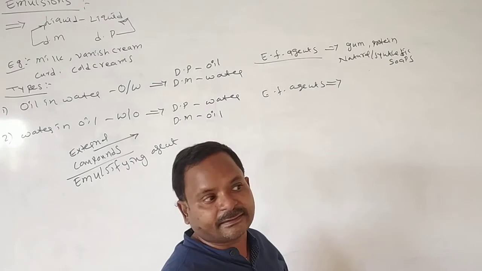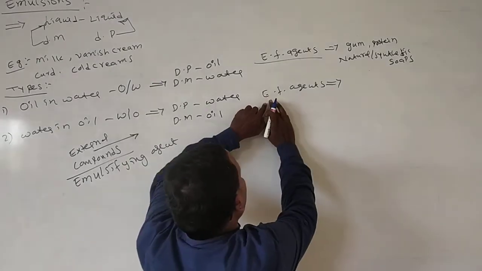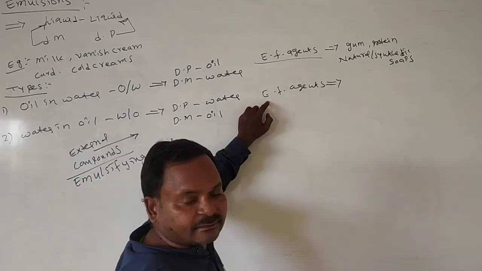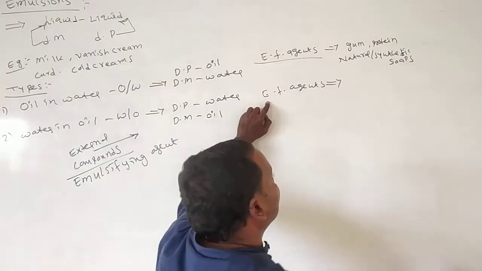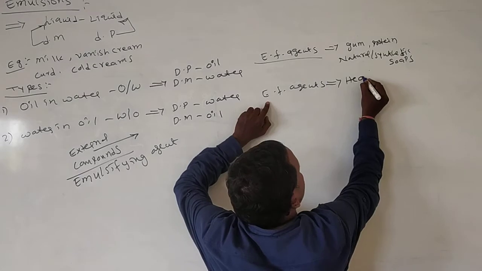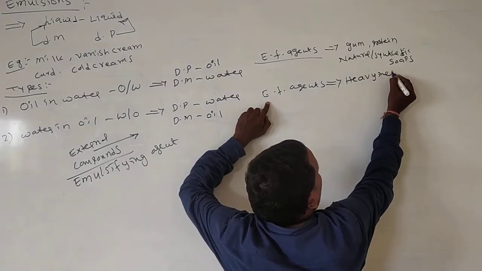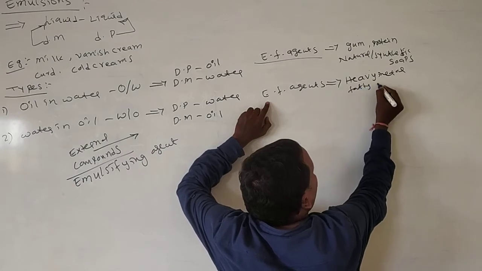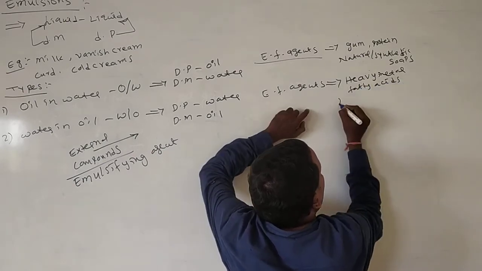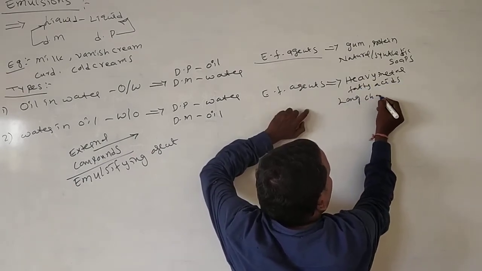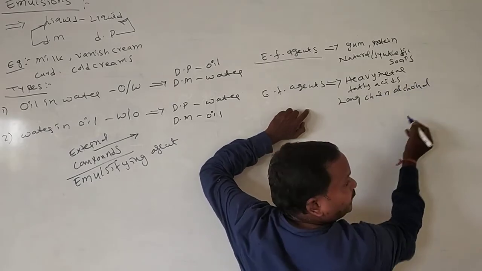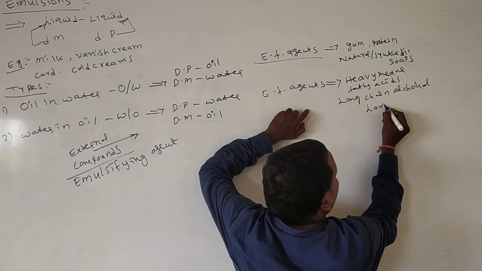Emulsifying agents for water in oil emulsions are heavy metal salts of fatty acids, long chain alcohols, and lamp black.